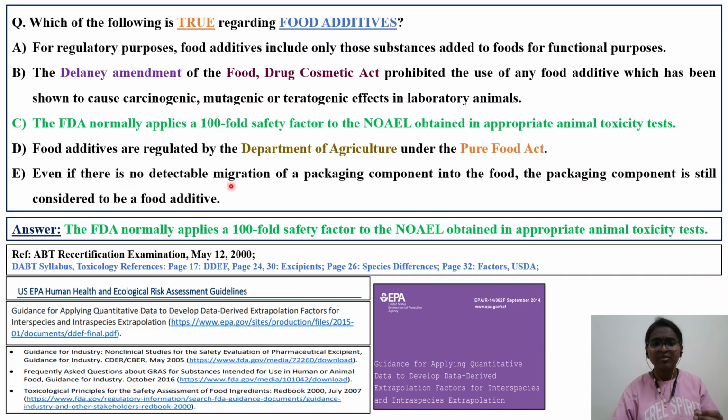Even if there is no detectable migration of a packaging component into the food, the packaging component is still considered to be a food additive. So whatever food you are packaging, if any packaging material is leaching into the food, will that be considered a food additive? No, that is the reason it doesn't fit into the definition of food additive. Okay, so we'll see each and every statement. As I told you, please go and check the DABT brochure under the syllabus as well as the toxicology reference section. They have listed out all these particular topics into which this presentation or this concept will fall.